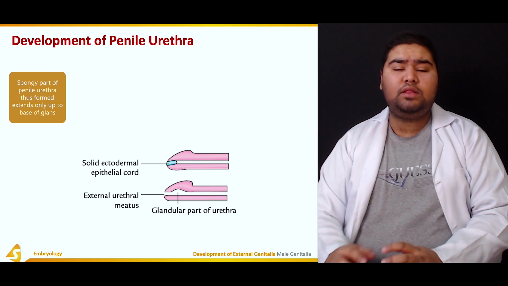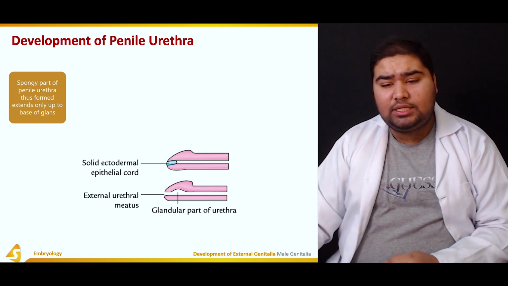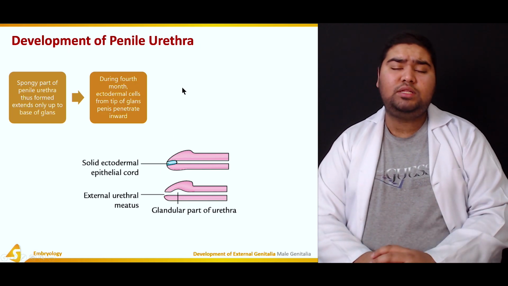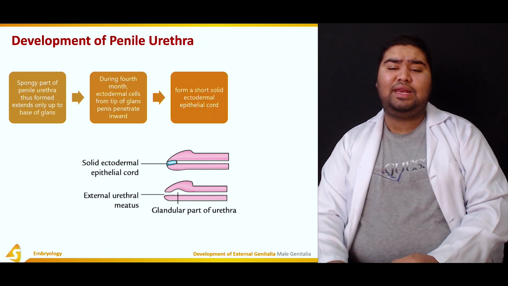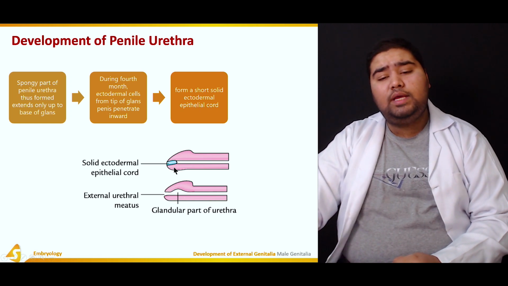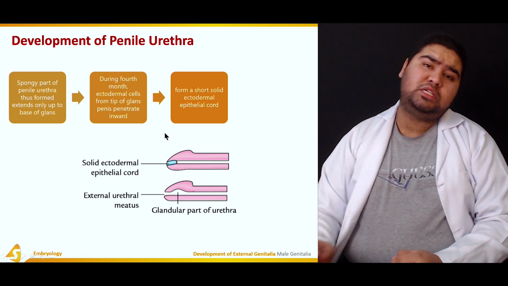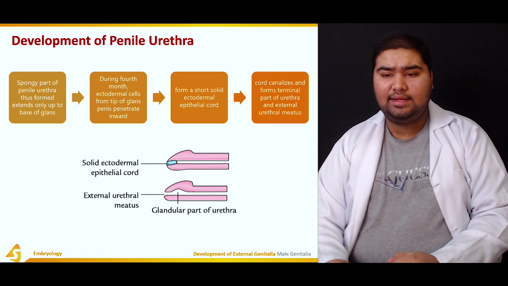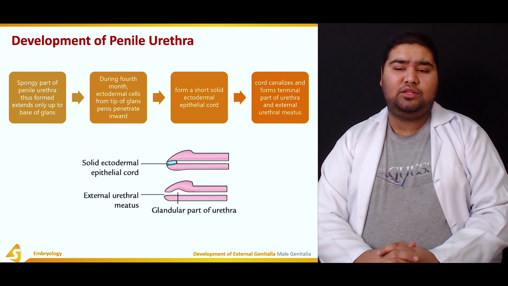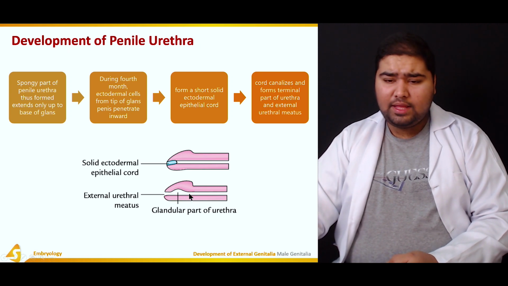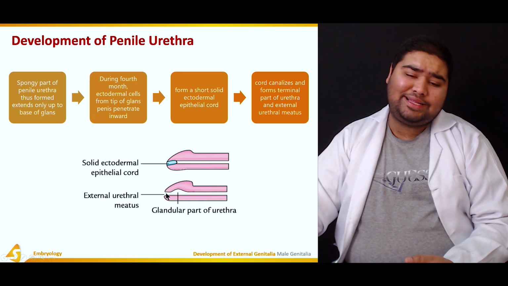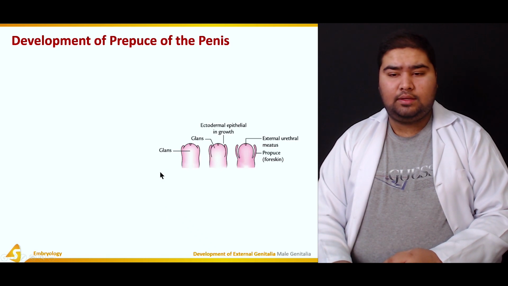Now, during the fourth month, the ectodermal cells from the tip penetrate inwards towards the lumen of the glans. They form a short, solid ectodermal epithelial cord. This in blue is a solid ectodermal epithelial cord, formed by the ectodermal cells of the glans. This cord finally canalizes and forms the terminal part of the urethra and the external urethral meatus.